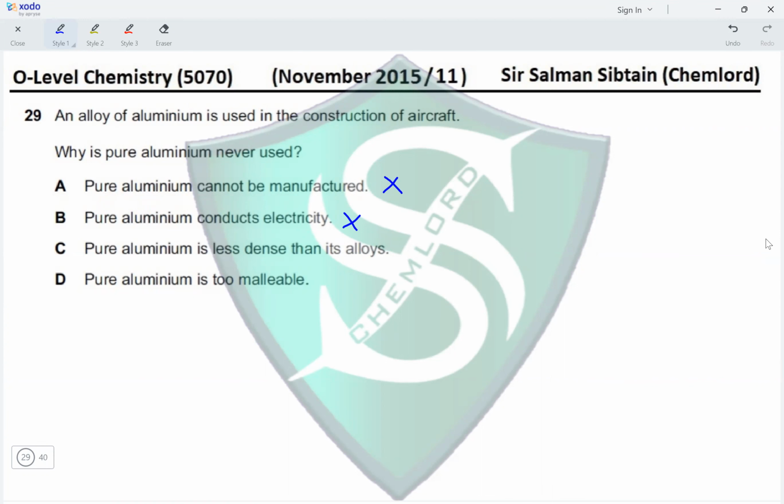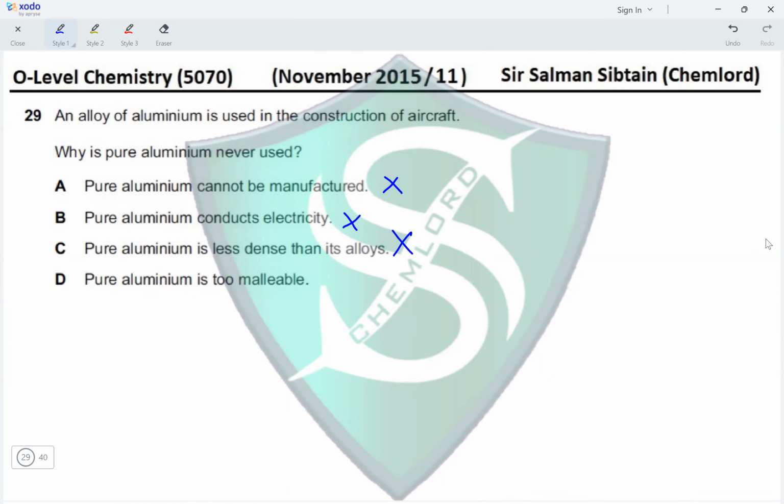Pure aluminum is less dense than its alloys. This cannot be the reason why it is not used. If it would have been less dense, then it would have definitely been used because we need material that is less dense in construction of aircraft. And pure aluminum is too malleable.